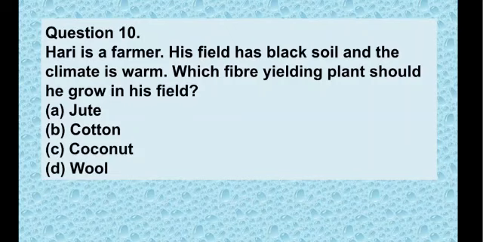wool. As we know, jute requires a lot of water, so it requires mainly the rainy season. Coconut also requires water. Wool we get from the sheep. So what is remaining? Option B, cotton is remaining. And as we know, cotton requires hot and humid temperature with black soil. So Hari will grow cotton fiber in his field. Now we have question number